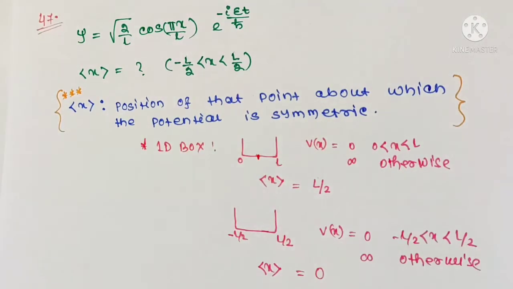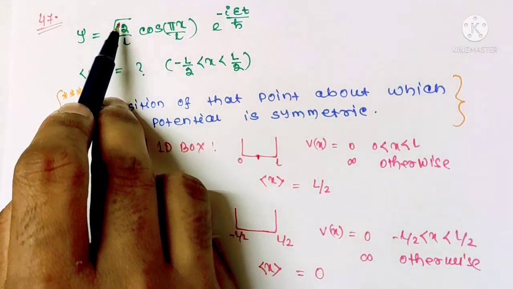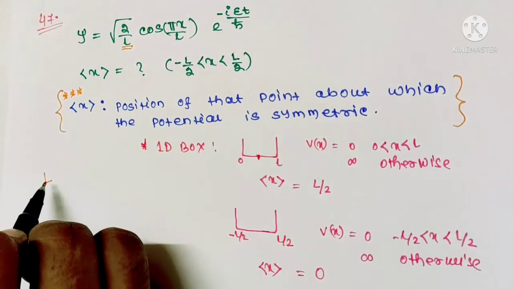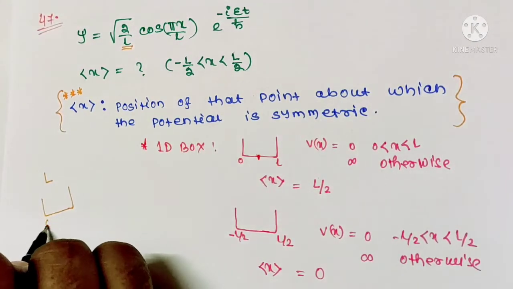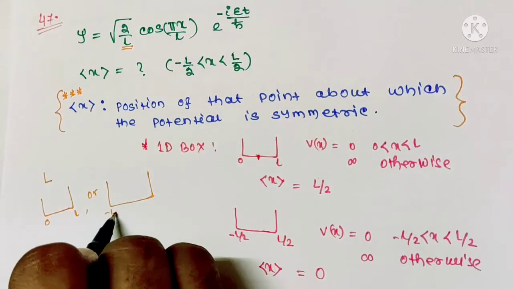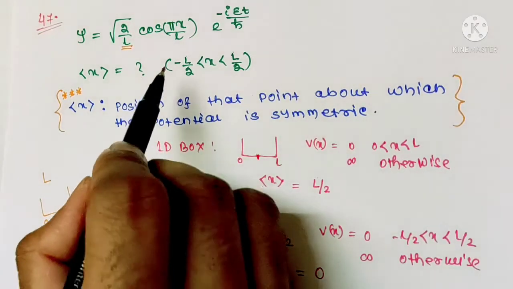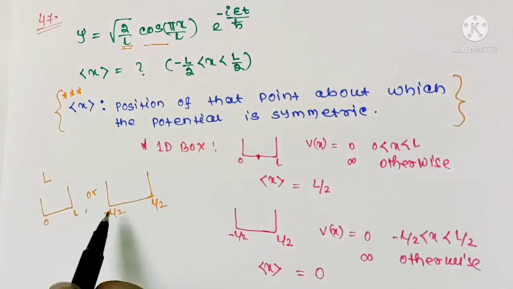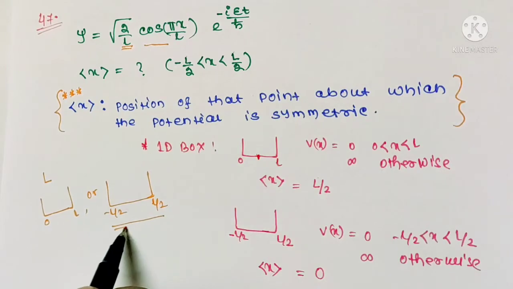So here if you will check the normalization constant, that is square root under 2 by L. So the box length is L. So box length is L means either it is from 0 to L or from minus L by 2 to plus L by 2, symmetric potential. Now if you will see the wave function, that is cos pi x by L, and we know cos wave function is possible only for this symmetric potential.